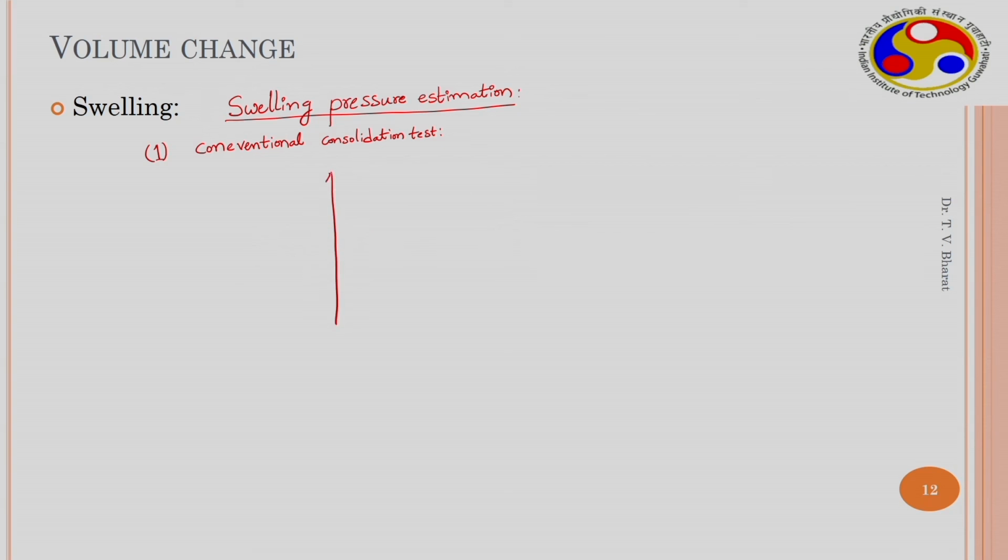When you conduct a consolidation test on a fully saturated state, this is the void ratio and this is the pressure P. Initially the soil condition is here. When this is saturated under the same loading, it gets saturated, and this is the void ratio at equilibrium.